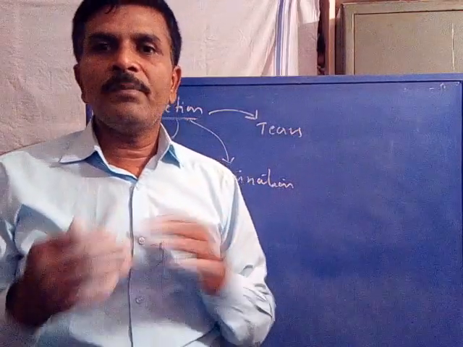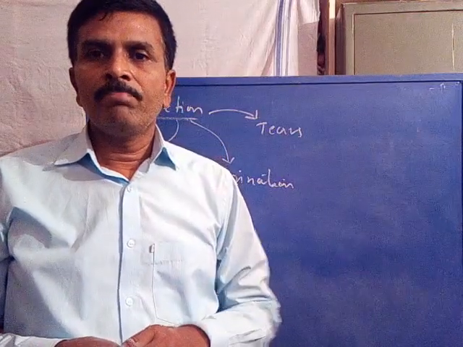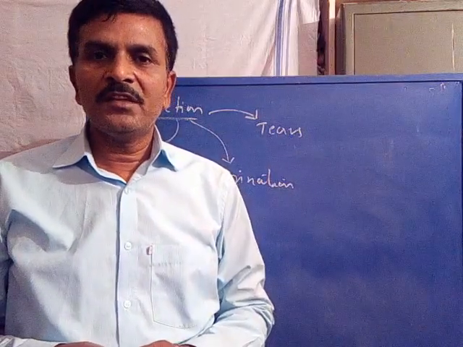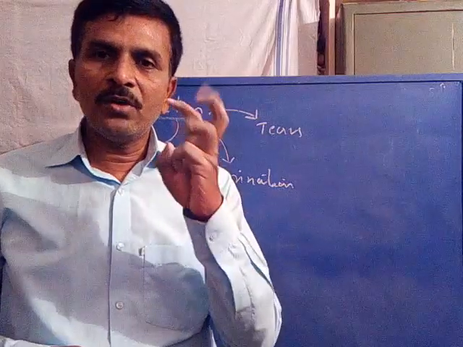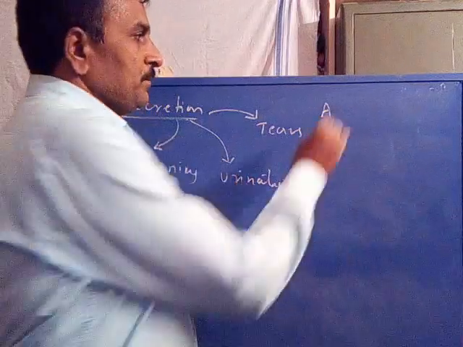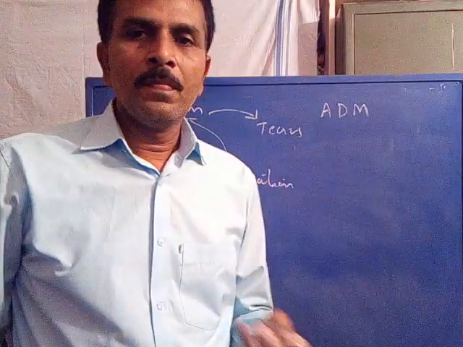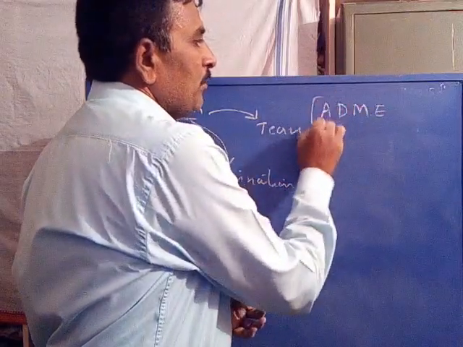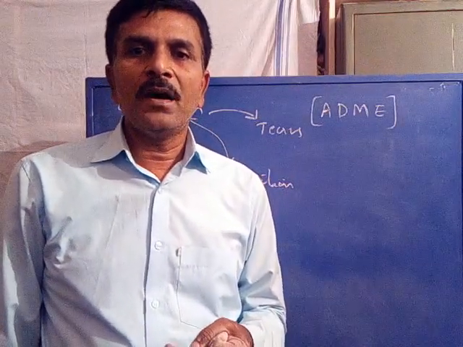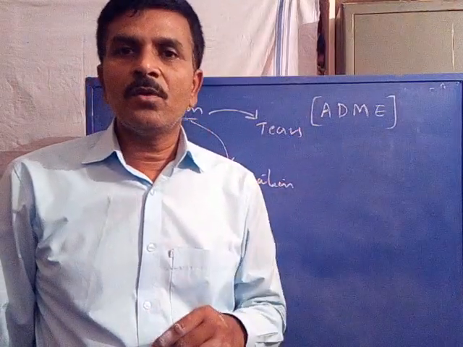So these are the four topics of drug pharmacokinetics. We have studied drug action. There are two types of drug action: one is pharmacokinetic action, the other is pharmacodynamic action. Pharmacokinetic action includes drug administration, drug distribution, drug metabolism and drug excretion. In abbreviation it is called ADME of the drug. So these four concepts come under the pharmacokinetic action.